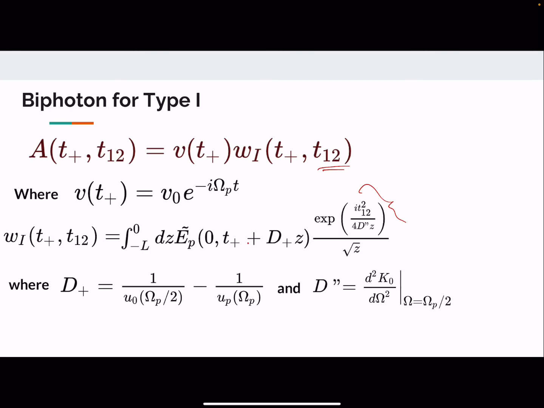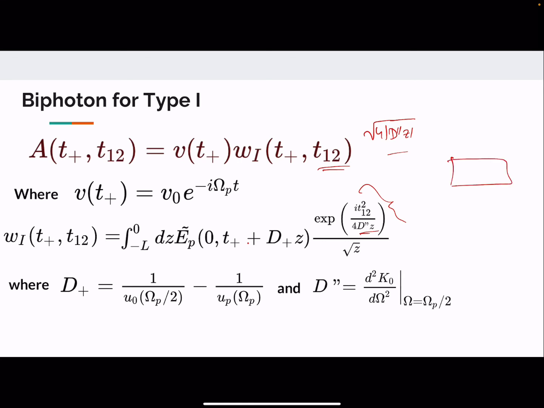At the exit face of the crystal, the biphoton width is approximately square root of 4 times the modulus of D double dash z. This is basically this Gaussian width which is coming up here. But why is there a mod inside?